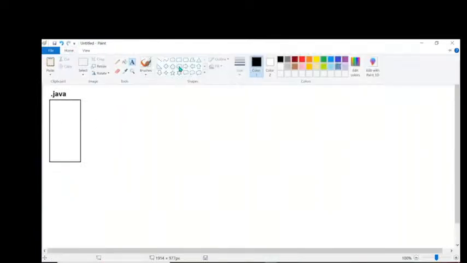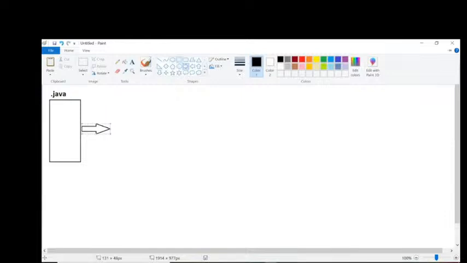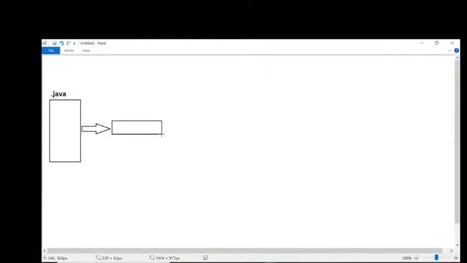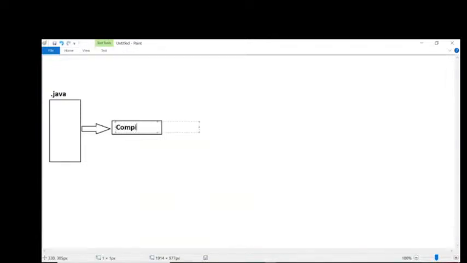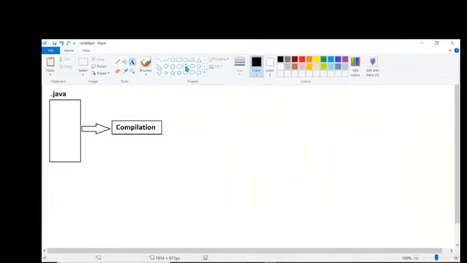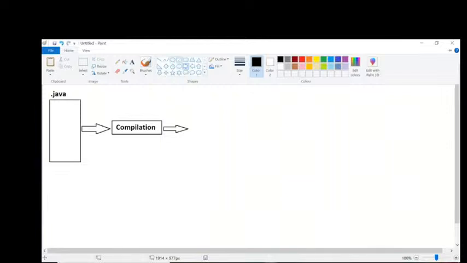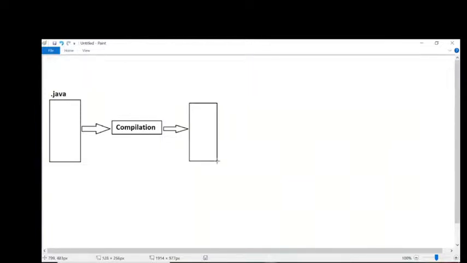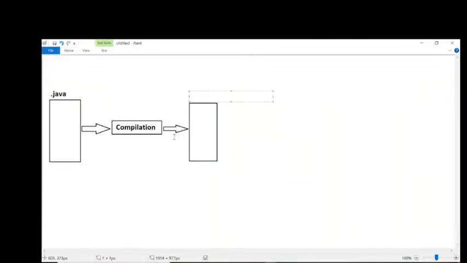Then after this .java file, I need to compile this program here. So I have to take the compilation process here. Observe carefully. After compilation of the Java program, we are able to get one type of file. What type of file are we able to get here? Remember this one time.